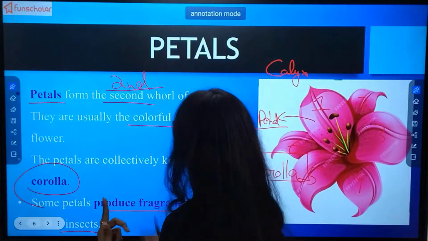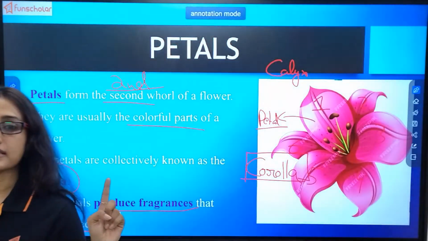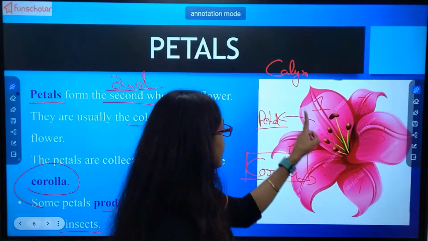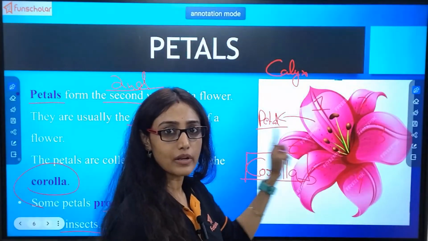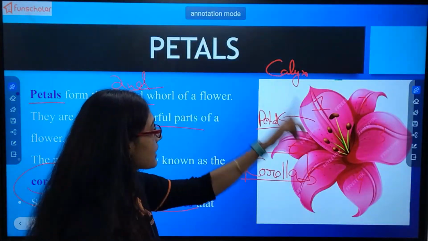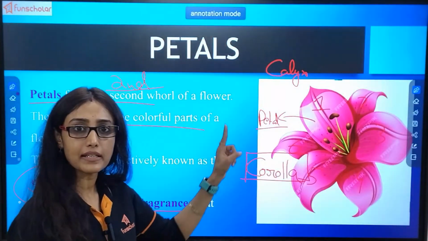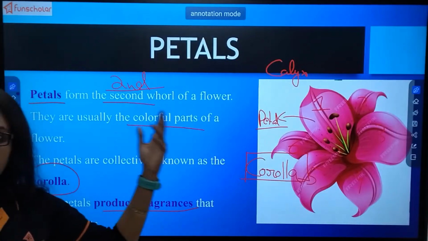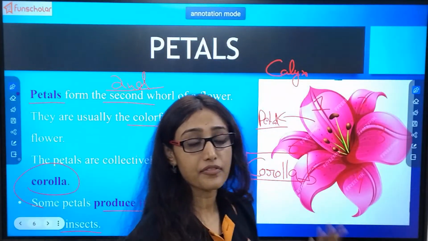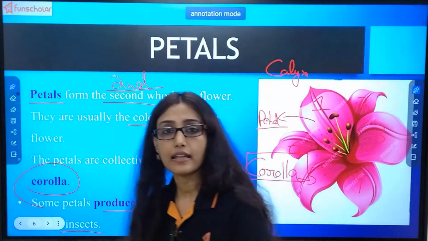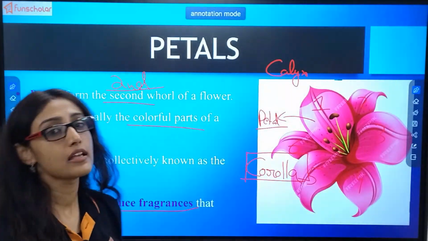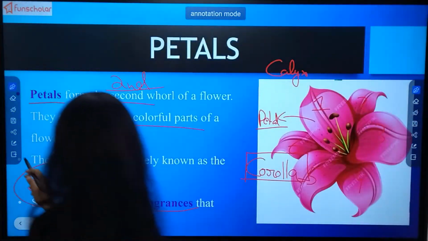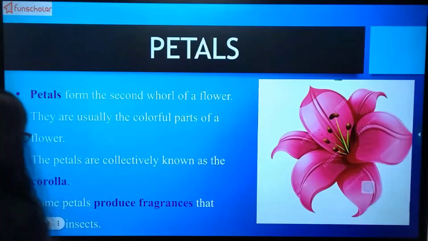So let's revise once again. Petals are the second whorl of the flower. One colorful part is known as a petal, and more than one petal together is known as corolla. And they produce what? Apart from color, they produce fragrance which attracts other animals. Done? Now the third part, that is stamen.